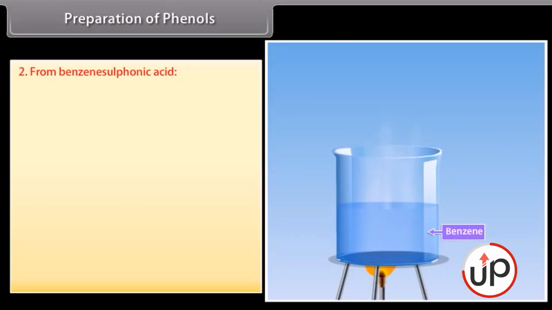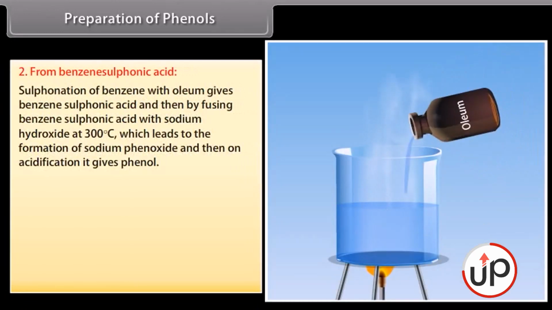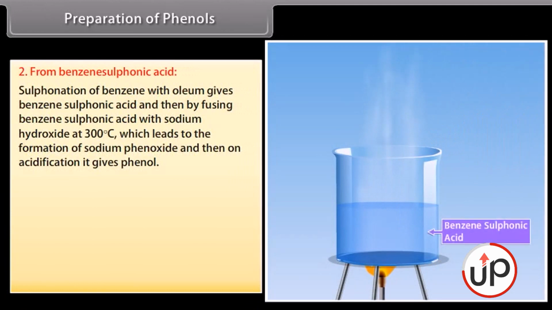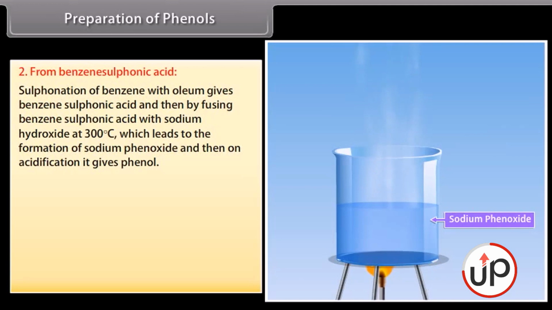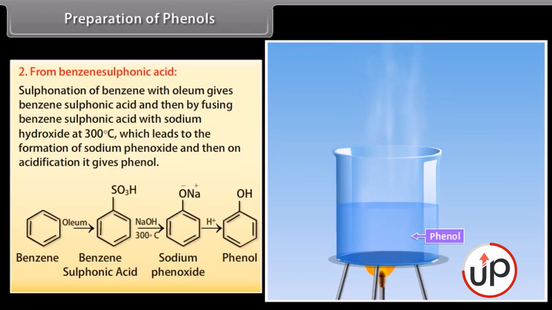From benzene sulfonic acid. Sulfonation of benzene with oleum gives benzene sulfonic acid, and then fusing benzene sulfonic acid with sodium hydroxide at 300 degrees Celsius leads to the formation of sodium phenoxide, and then on acidification, it gives phenol. Benzene is sulfonated using oleum to form benzene sulfonic acid, and then on heating the solution with sodium hydroxide, it forms sodium phenoxide. On acidification of the solution, it results in phenol.